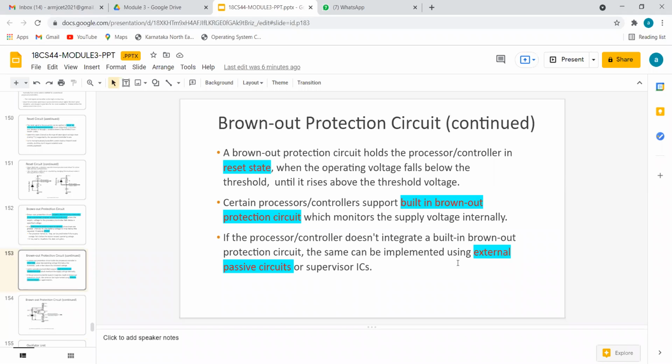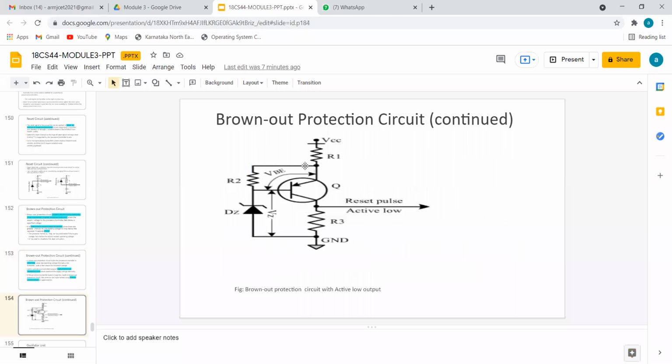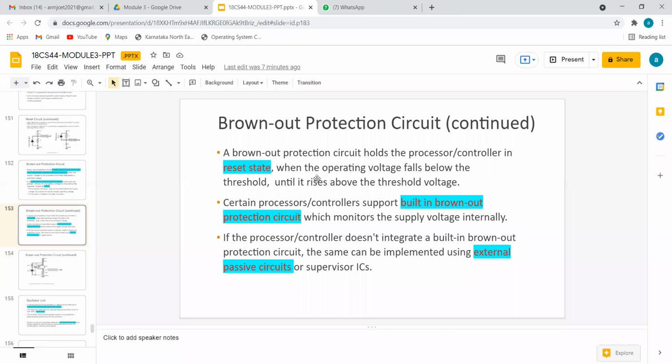Okay, and it is called a passive circuit. Why it is called a passive circuit is that it will not be working all the time, but when there is a sudden wave of more electricity or something, suddenly it will break on its own and try to protect our embedded system. Okay, that is the second type of extra component.